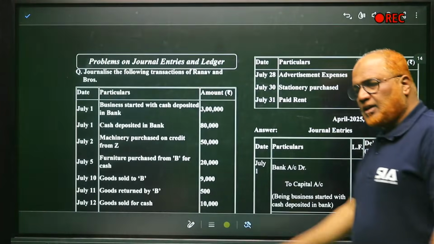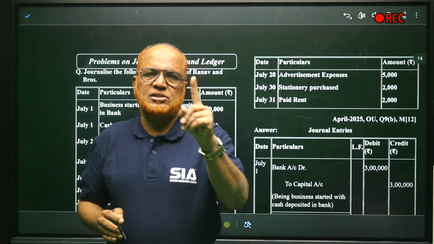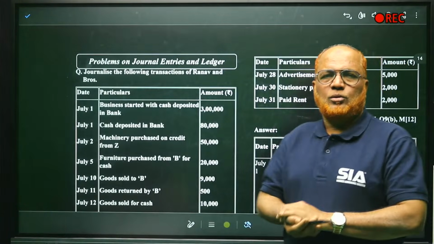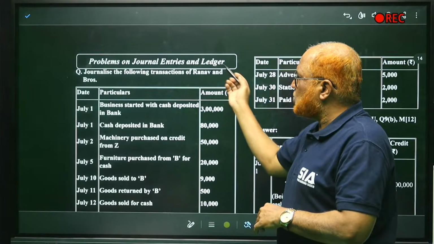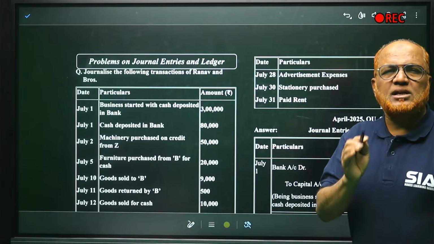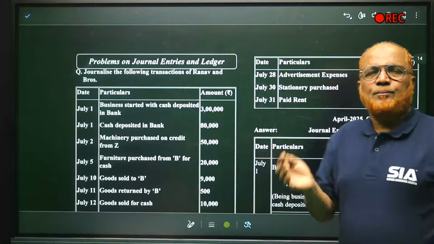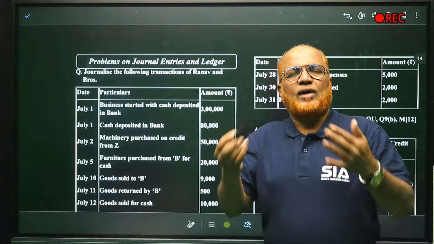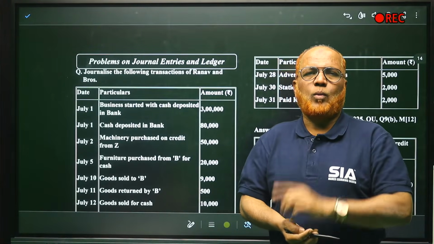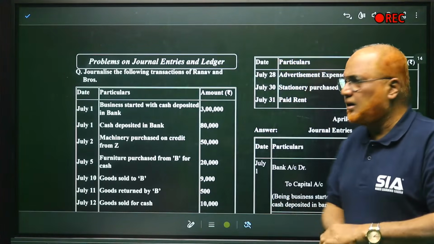Till now, I have explained the theoretical part of this unit number 1, and one problem. Now, the other problems: problems on journal entries and ledger. Journal entry is the ABC of accounting. Accounting will start from journal entry. Whenever a transaction takes place, we have to find out which account is to be debited and which account is to be credited. One account will be debited, the other account will be credited. That is called the double entry system.